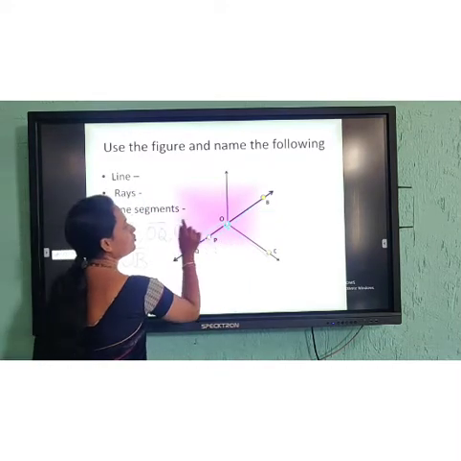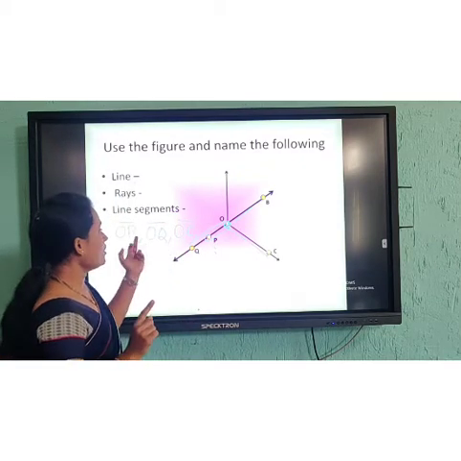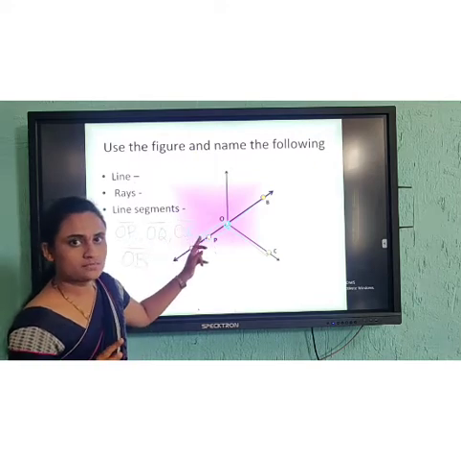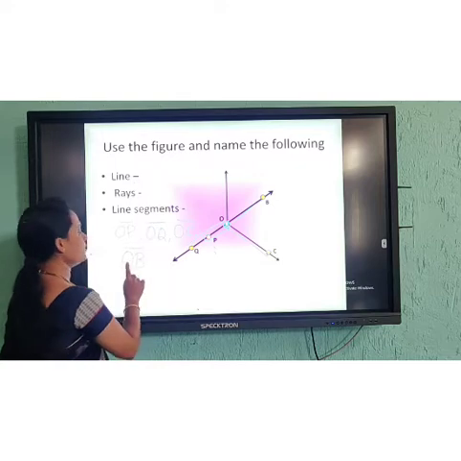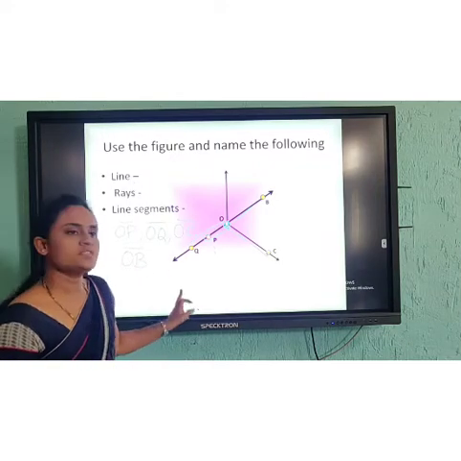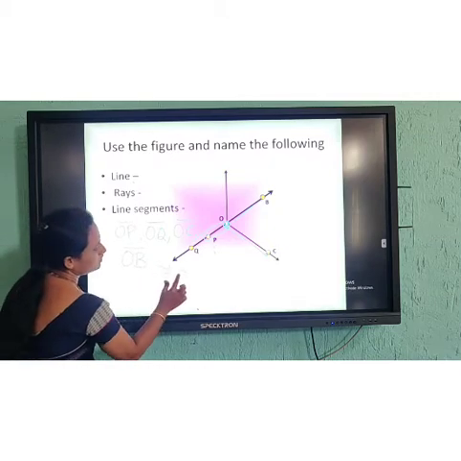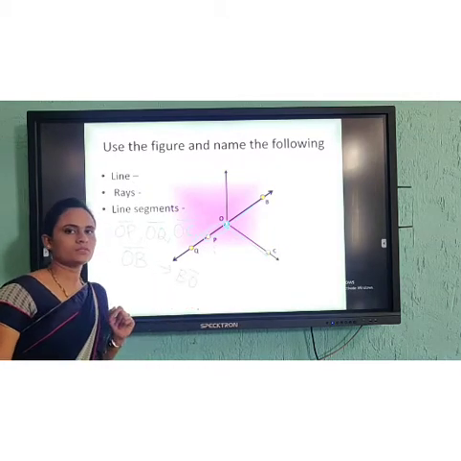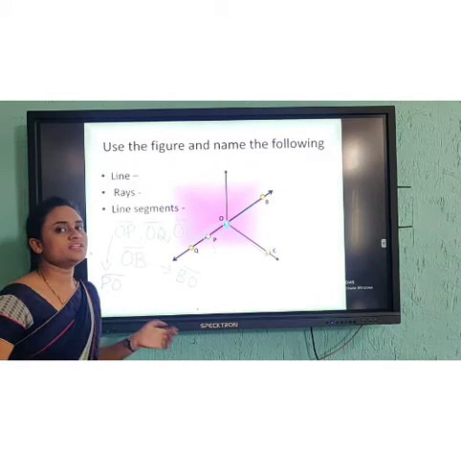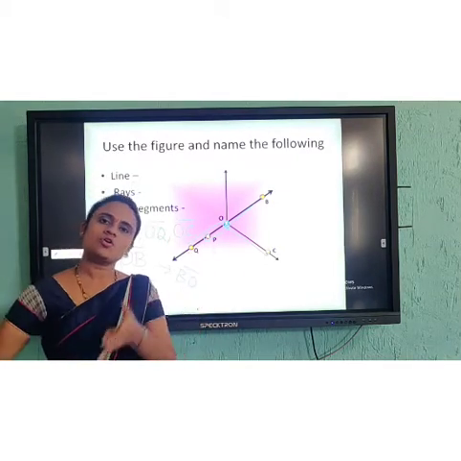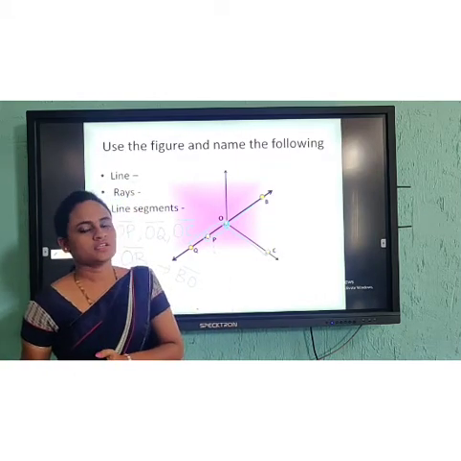Keep that in your mind, you will always denote with this bar when you are writing. So the line segments are OP, OQ, OC, OB. As I said, this is measurable, so you can write it in reverse also, that is BO. OP also can be written as PO, because it is measurable. So if the distance from O to P is 5 cm, then P to O also will be 5 cm.